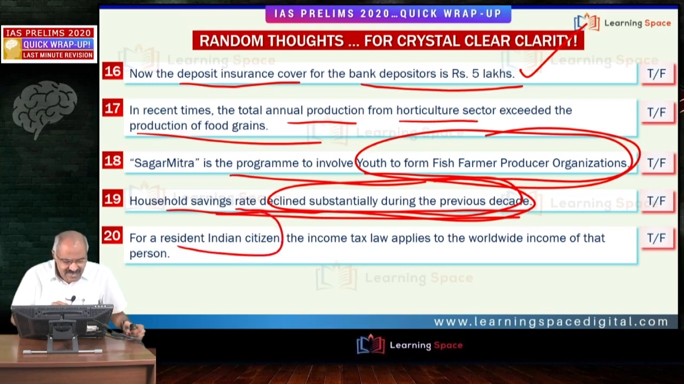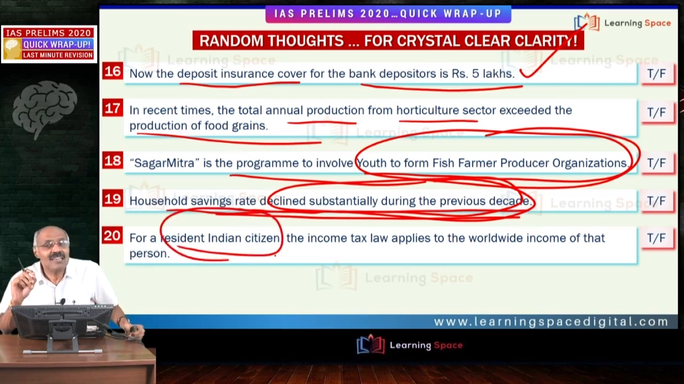For a resident Indian citizen, very important: recently apprehensions were raised when the government proposed that 182 days be reduced to 120 days as far as resident status is concerned. That is the story from around 7-8 months ago.